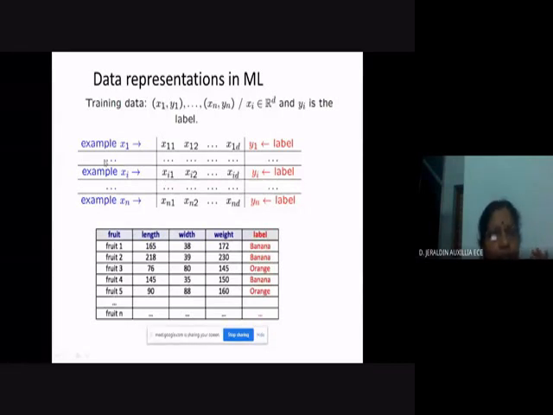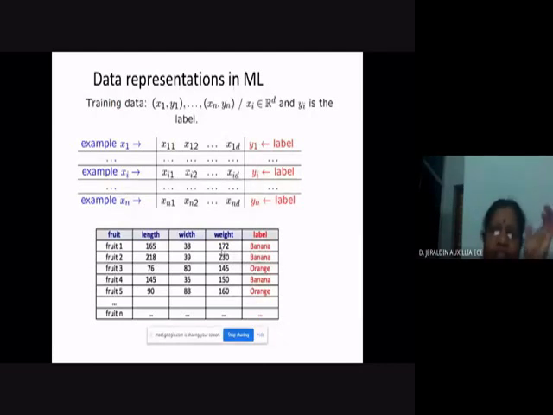So here, fruit number 1 is considered to be x1, and its label is y1, right? But what is this x1? x11 is the length, the feature length, that is 165. x12 is the width, it is 38. And x1d is the weight, 172. Okay.